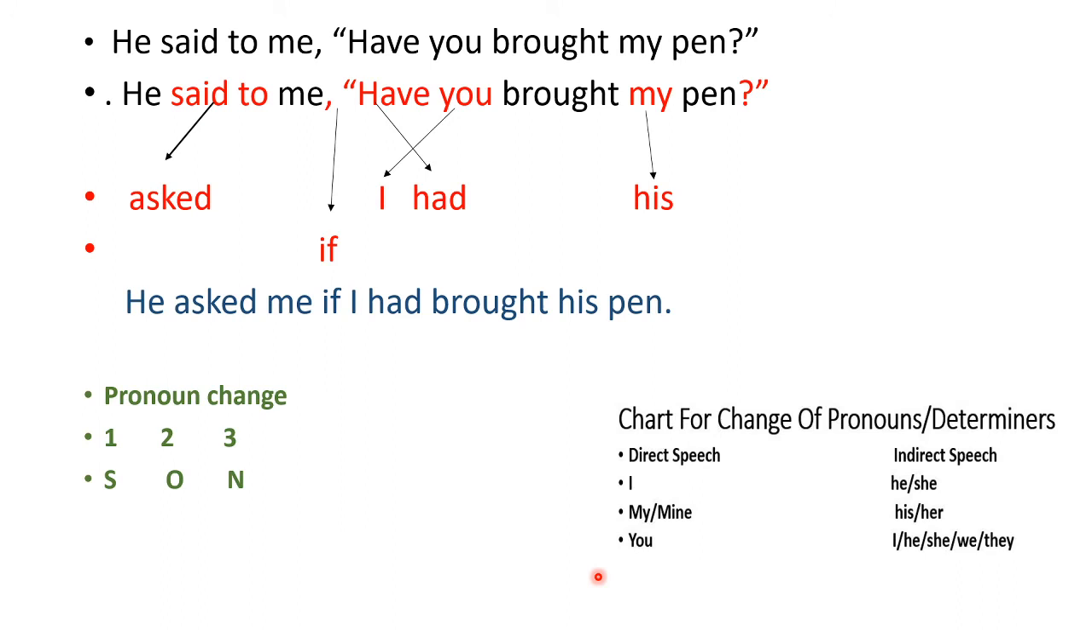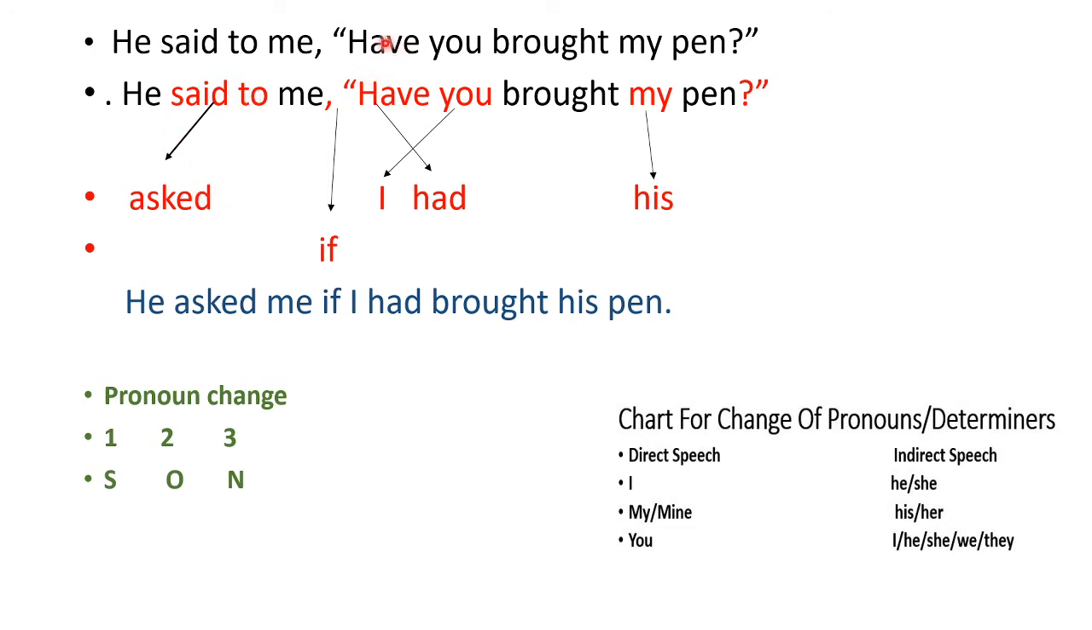So this is the question now. This is where I'll be using all these rules. So we have the question. He said to me, "Have you brought my pen?" So here, first we are highlighting all the things that we need to change. First, this is the reporting verb, so this will change. Then the auxiliary here, the subject here. Now here again, we have my, the pronouns. So these will change according to the rule of change of pronouns. So he said to will change into asked.